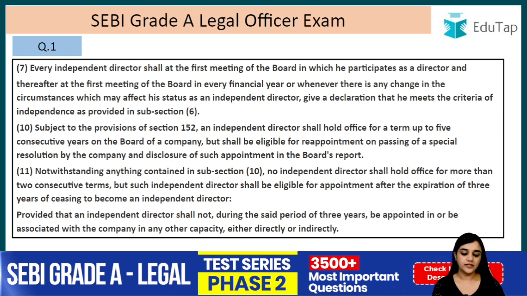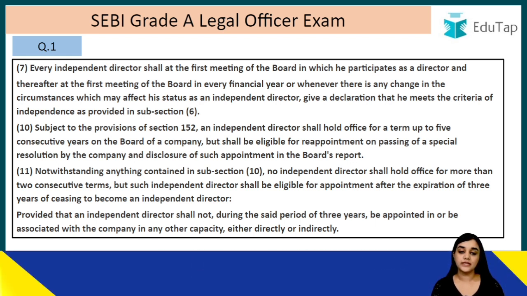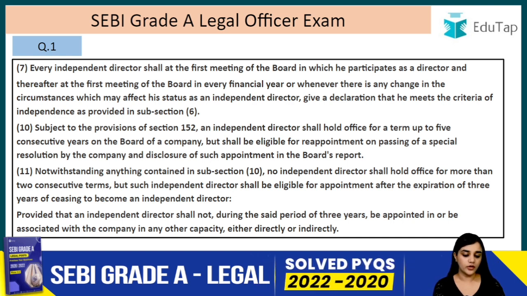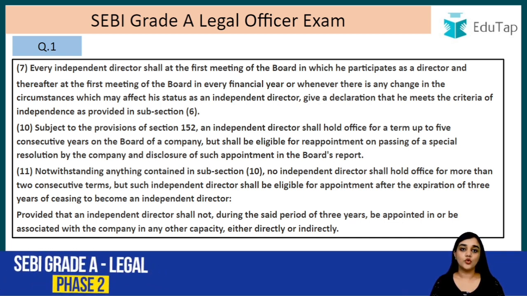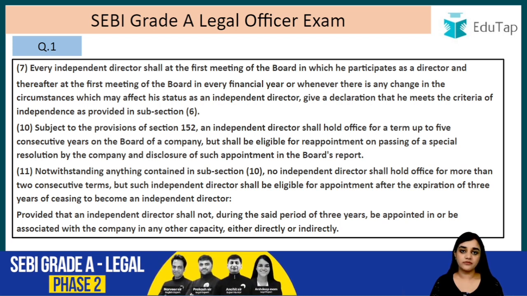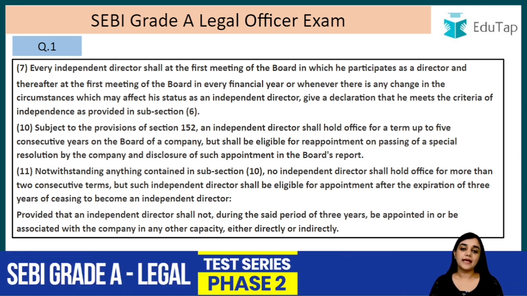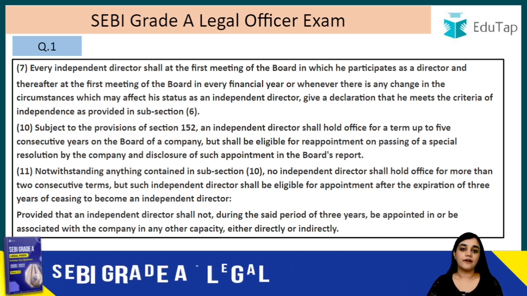Notwithstanding anything contained in subsection 10, no independent director shall hold office for more than 2 consecutive terms, but such independent director shall be eligible for appointment after the expiration of 3 years of ceasing to become an independent director. So basically, an independent director can be appointed for 2 consecutive terms, that is 5 years plus 5 years, he can be appointed for 10 years, right? So he can be appointed for 2 consecutive terms, but after that he can be reappointed for a third term also. But for that 3 years have to be passed, right?